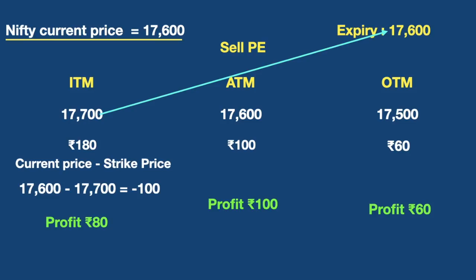By following that method, you cannot make profit all the time. In this case, if you had taken the at the money strike price, you would have made more profit compared to the in the money strike price. Here we can clearly see in this example, if we had taken the at the money or out of the money strike price, there is no reduction in our premium. But with the hope of earning more during the expiry, if we choose the in the money strike price and the market goes against our view, there will always be a reduction in the final profit we make. Okay. Now let us see our last example.